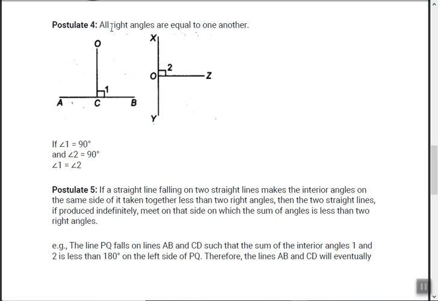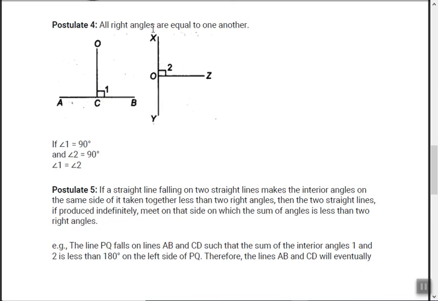Next, postulate 4: all right angles are equal to one another. It means if this is 90 degrees and this is also a right angle of 90 degrees, then definitely they will be equal, right? You draw any right angle anywhere, it will definitely be 90, because a right angle means 90 degrees. That's why all right angles are equal to one another.